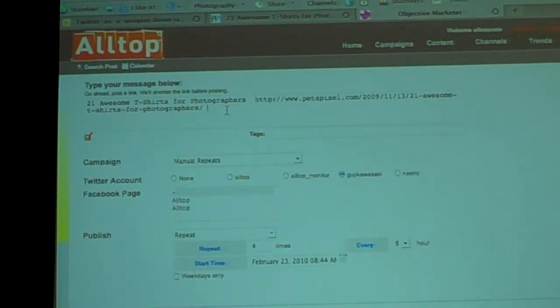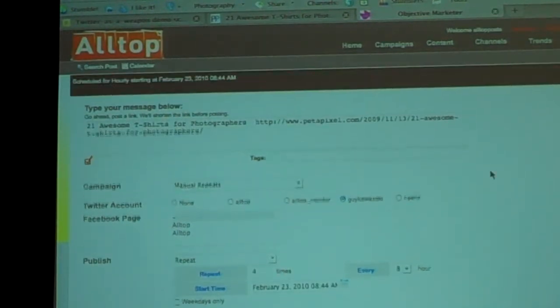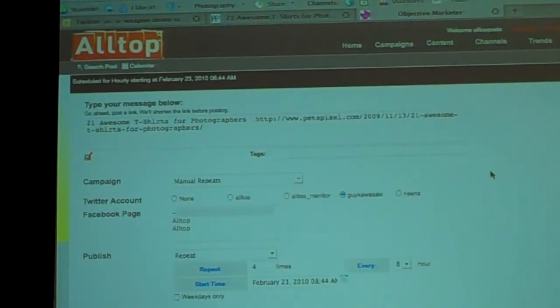And I am going to promote photography.alltop. Honestly, the reason why I find these interesting tweets is so that someone will also click on the second link in my tweet, which comes to me, photography.alltop, which I monetize, right? So that's why I'm trying to drive traffic to Alltop. So I would say something like, see more at... Okay, so what I've done is I found an interesting thing, 21 t-shirts for photographers. It's put in the link, and then I put in my little ad, see more at photography.alltop. I will click on publish, and now this will be published 4 times, 8 hours apart.